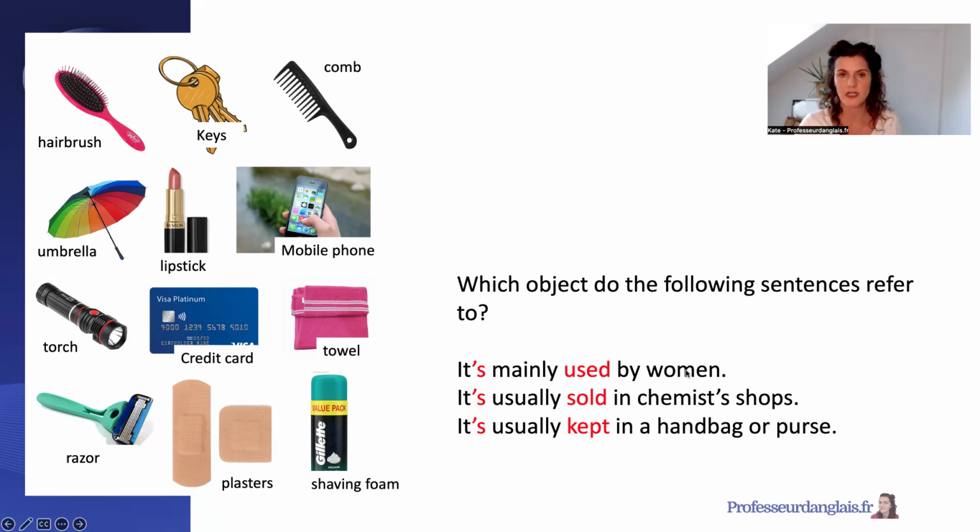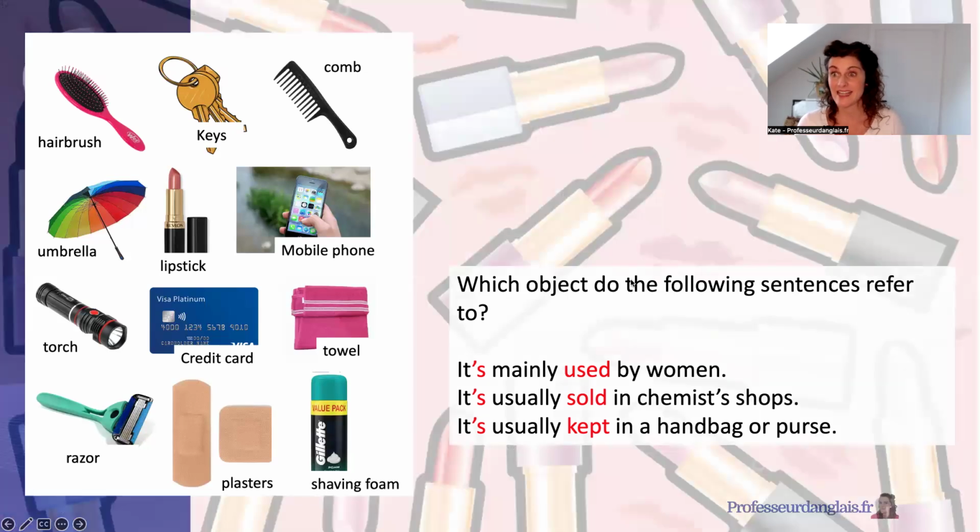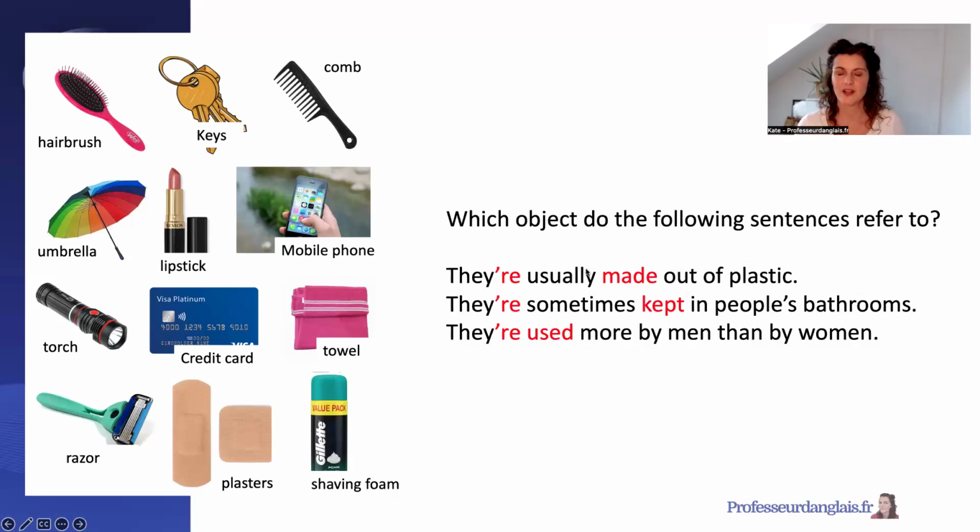Here are your 3 clues. It's mainly used by women. It's usually sold in chemists' shops. It's usually kept in a handbag or purse. What is it? It's a lipstick.